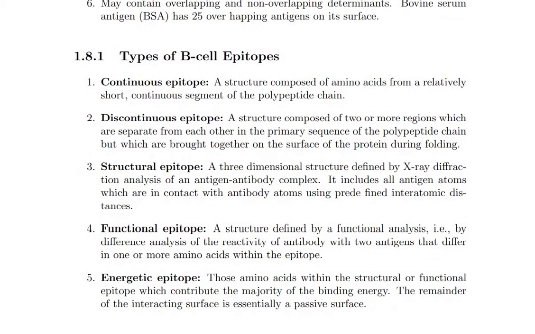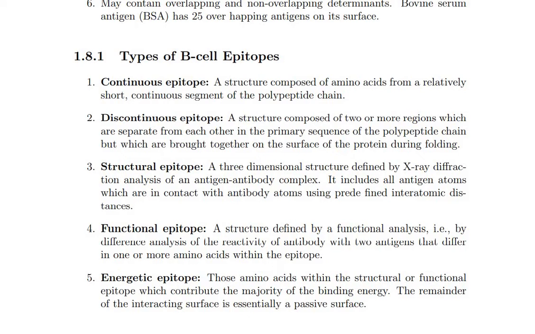Next, what are the types of B cell epitopes? One is the continuous epitopes, second is the discontinuous epitopes, third is the structural epitopes, and fourth is the functional epitopes and energetic epitopes. These are the B cell epitopes.